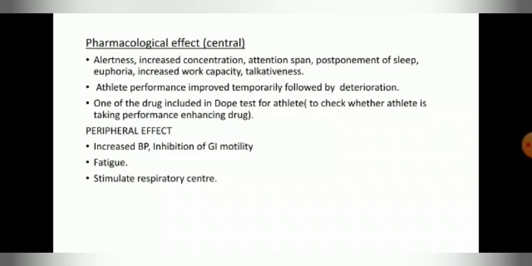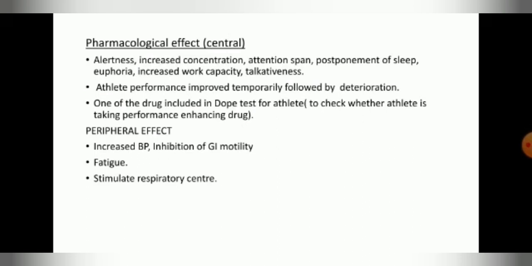Pharmacological effects. Central effects: alertness, increased concentration, attention span, postponement of sleep, euphoria, increased work capacity, talkativeness. Athlete performance improves temporarily, followed by deterioration.